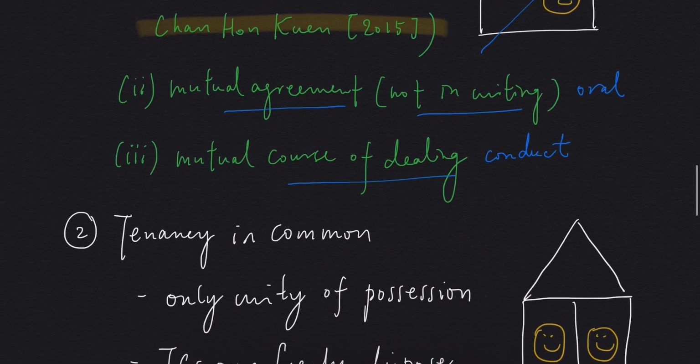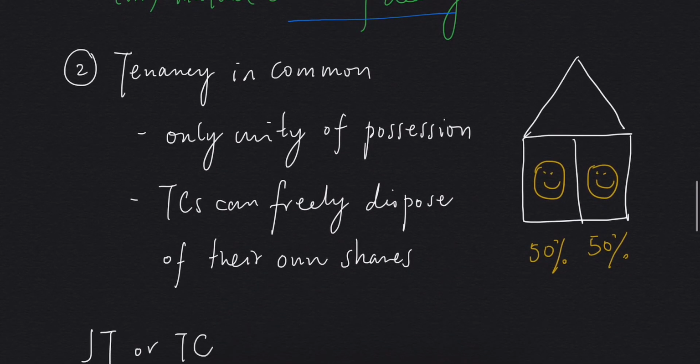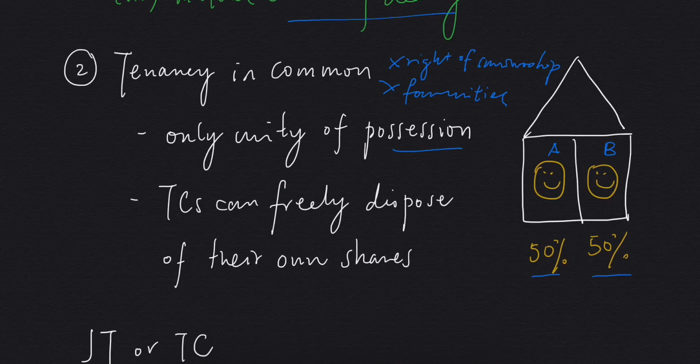And let's look into the second type of co-ownership, that is tenancy in common. Tenancy in common differs from joint tenancy in two ways. First, there is no right of survivorship. And secondly, there are no four unities. There is only unity of possession. So we have A and B. A and B possess this property together, but their shares are clearly defined, let's say 50-50.